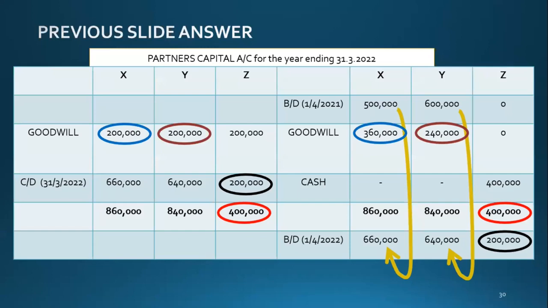Now, what is the total net effect of change in equity for X and Y in credit? For X plus 160, for Y plus 40, the total increase on the credit side for X and Y is plus 200,000.